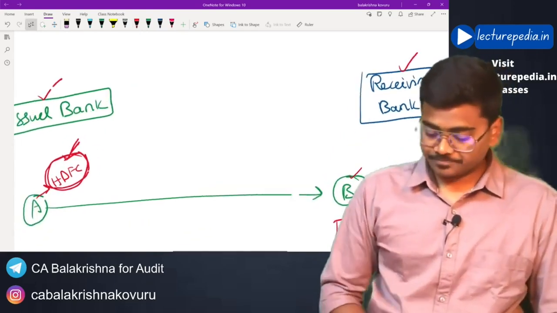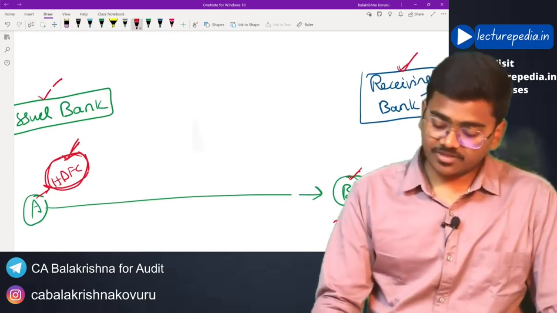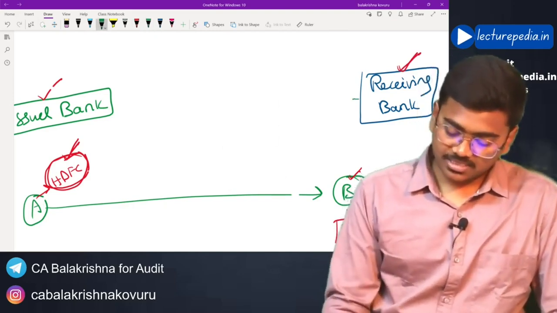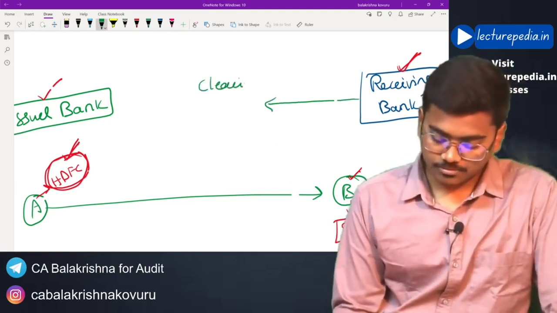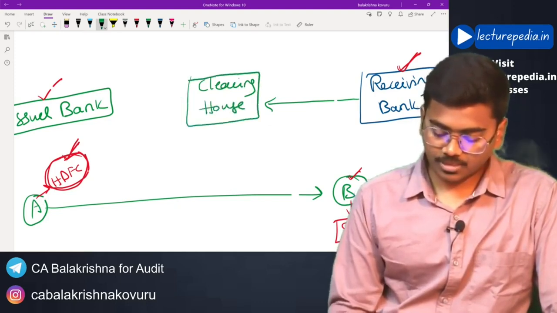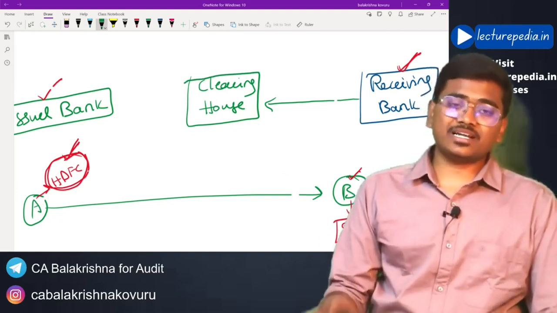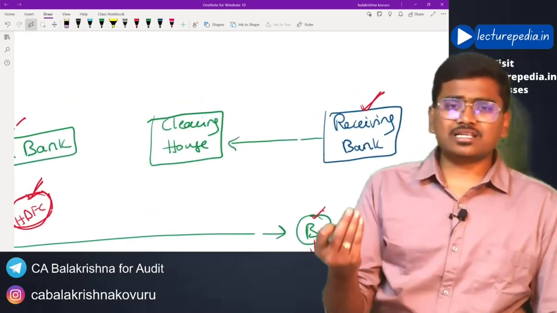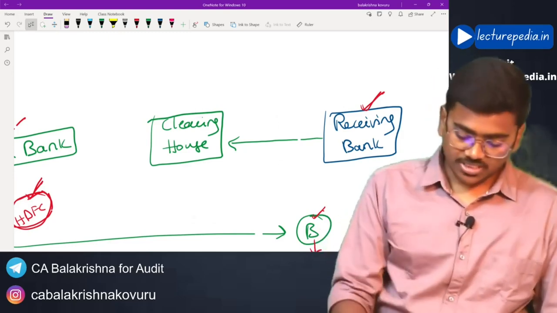Now once Mr. B deposits the HDFC check in the receiving bank, the receiving bank will send the check to the clearing house. There will be a particular clearing house which will clear all the check related transactions. Basically the receiving bank will not send the physical check, instead it will send the soft copy of the check.